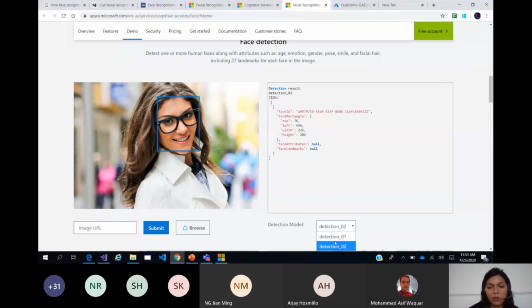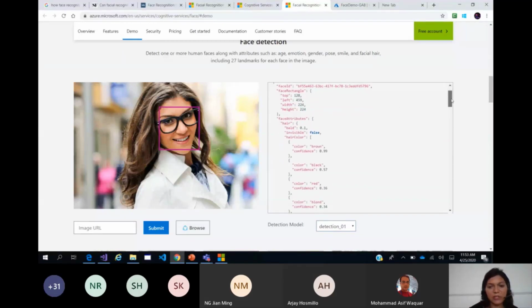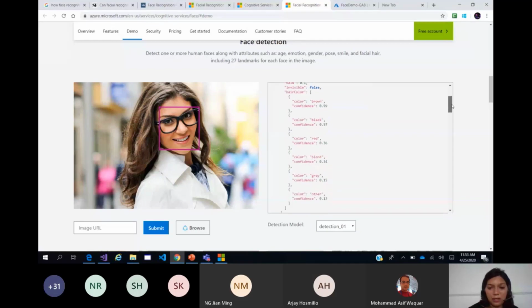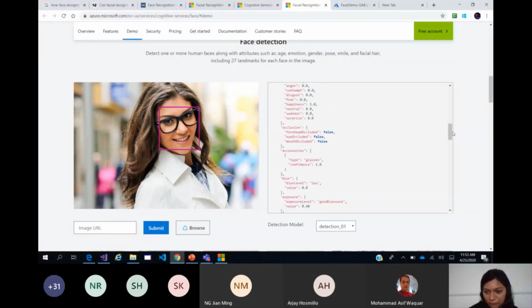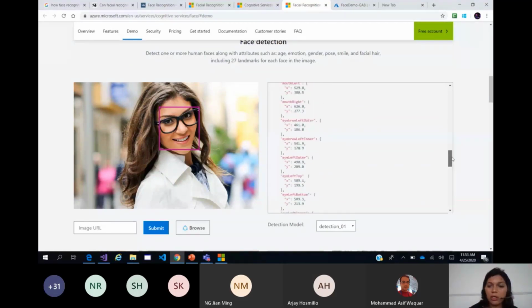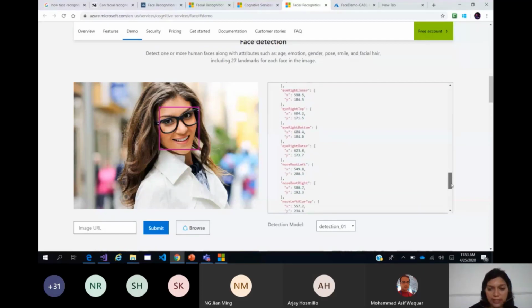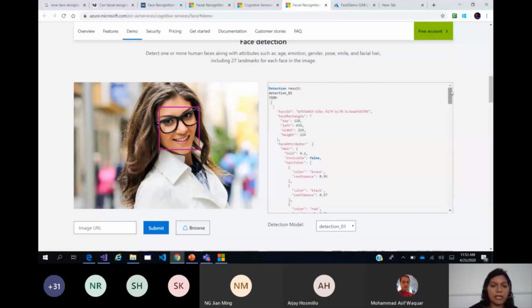Now when you look at the detection 01 model, the result also gives us all the other things, like hair color, whether facial hair is present or not, and all those other attributes which we talked about earlier. But maybe it is not very optimized when you want to identify the same person in different angles, elevations, or profiles.